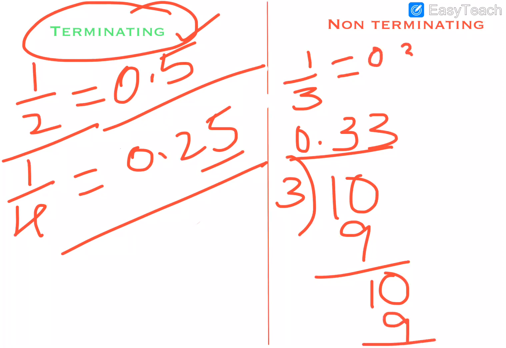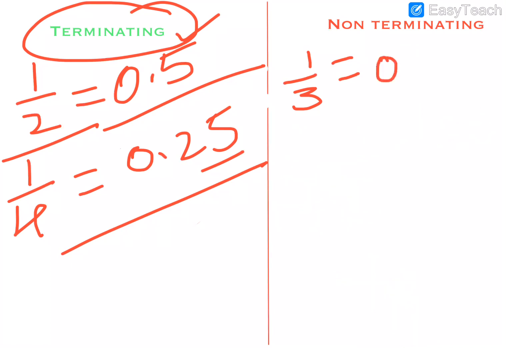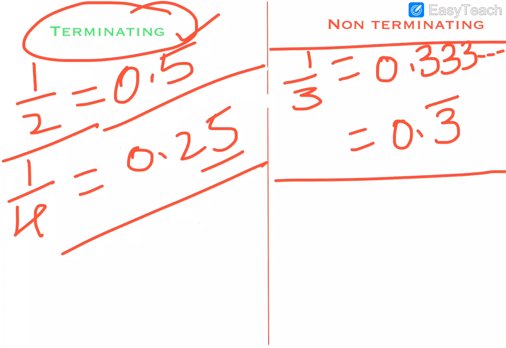So this will keep coming: 0.333333. So 1 by 3 is 0.333, and the same 3 keeps repeating, so we call it 0.3 bar. Similarly, when you divide some other numbers, you may get longer repeating blocks. These we call non-terminating and repeating.